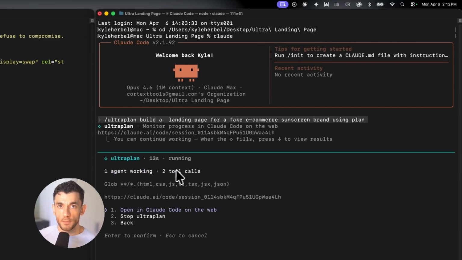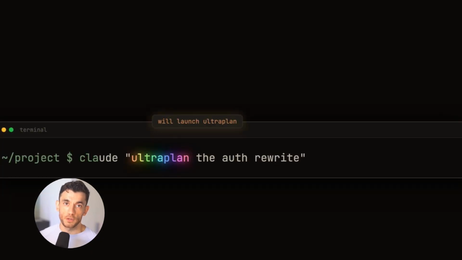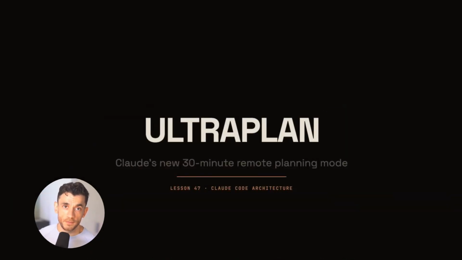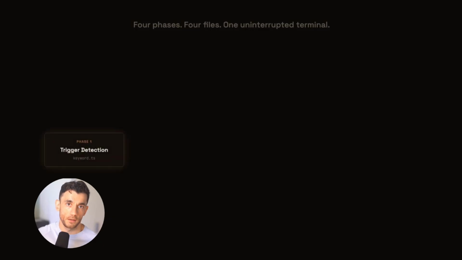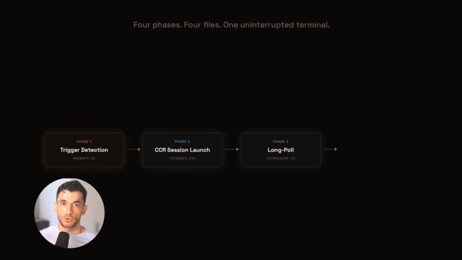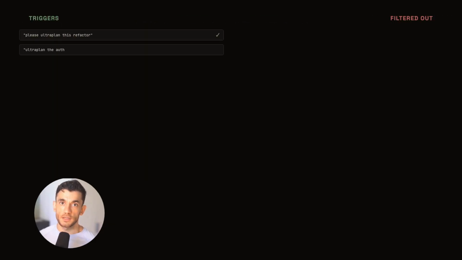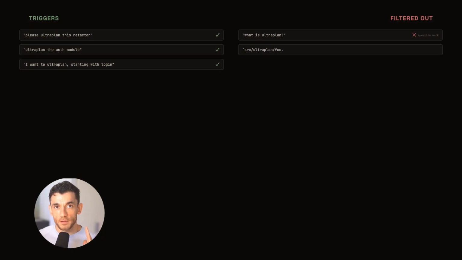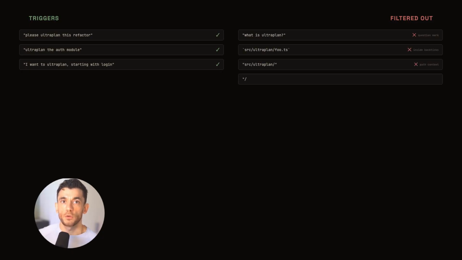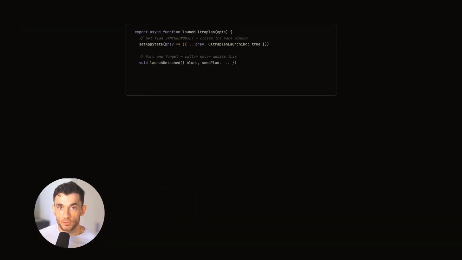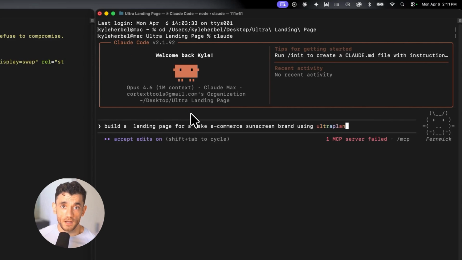I told you I'd keep coming back to something interesting. Here it is. Variants. The fact that Anthropic controls which variant you get server-side, that tells you something about where this is going. Right now you might get a visual plan. Tomorrow you might get a fully autonomous multi-agent critique. They're testing this in the wild, seeing what works. They're going to keep shipping improvements to the planning engine without you needing to update anything on your end. That's how cloud-based AI tools evolve. The model gets smarter. The workflow stays the same.